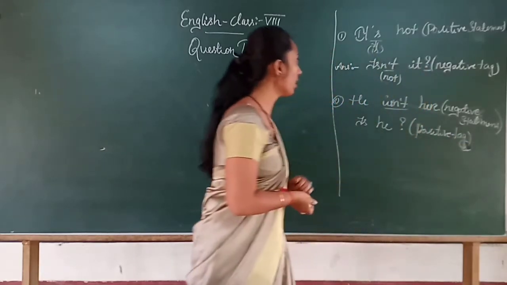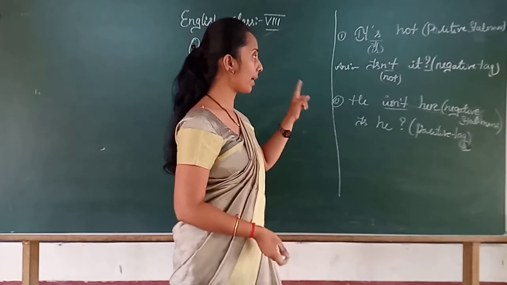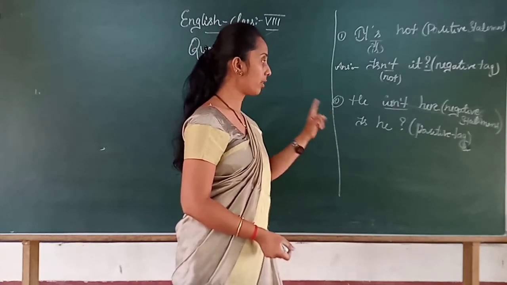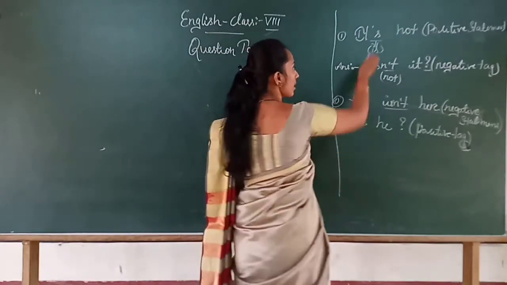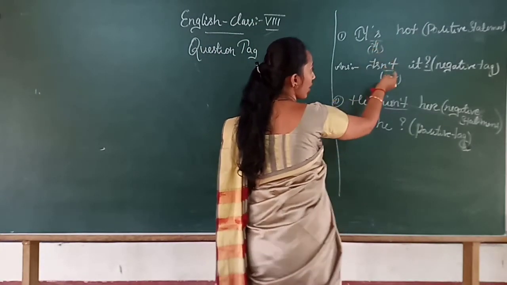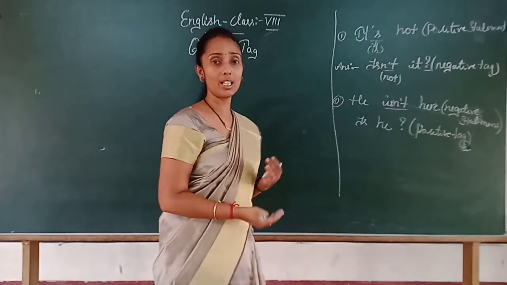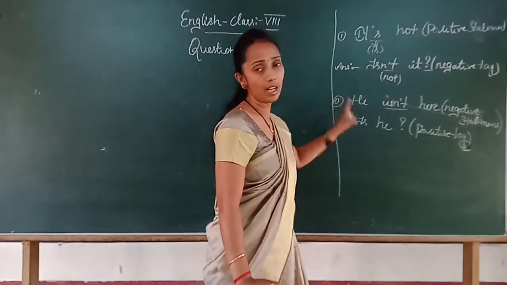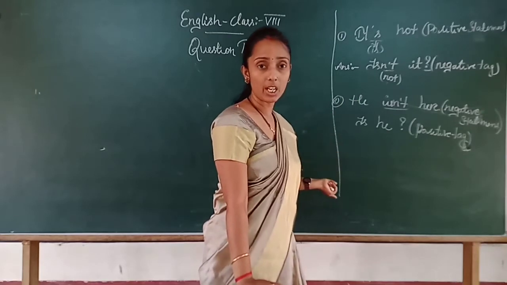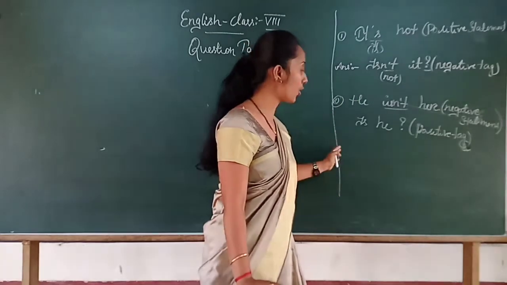Is it clear, children? For a positive statement, we make a negative tag. For a negative statement, we make a positive tag. This verb is going to change, as positive or negative. Is it clear? So mainly we are changing the verb in a question tag. The subject doesn't change. Is it clear? This is a question tag. Okay.